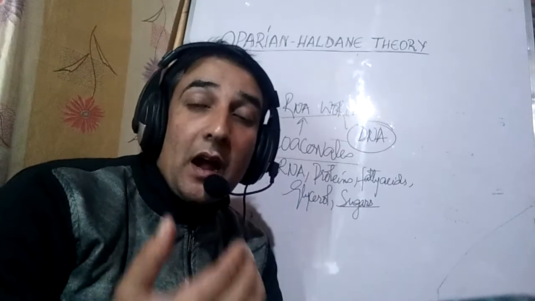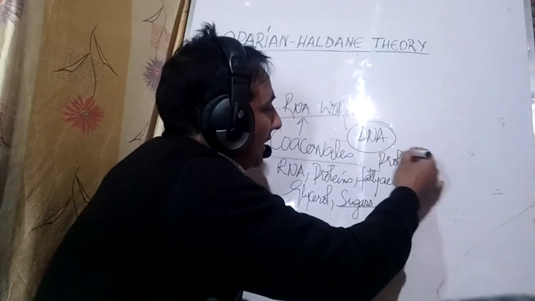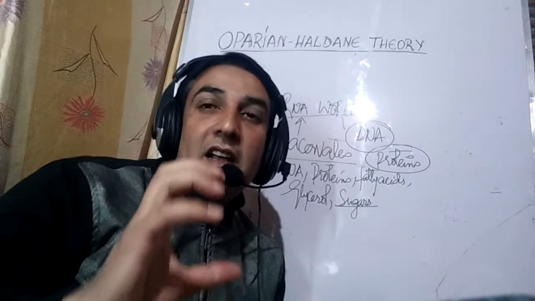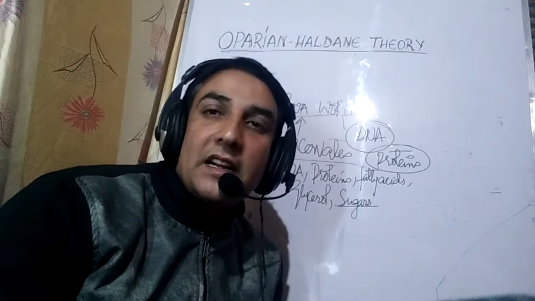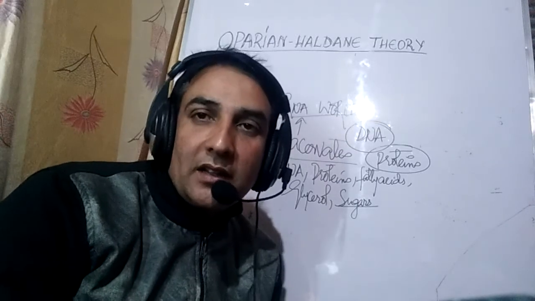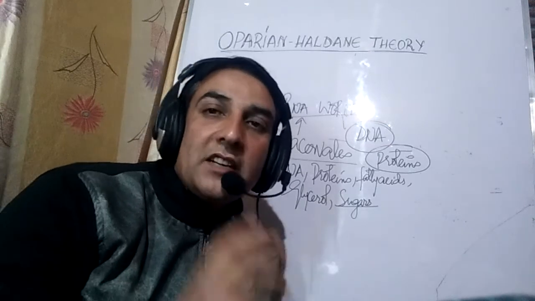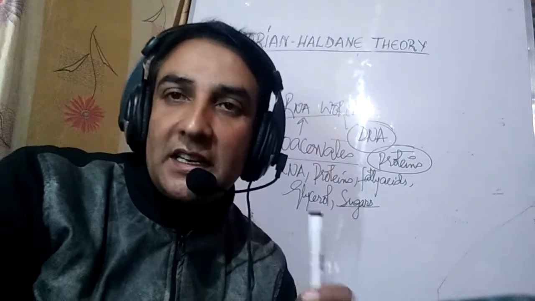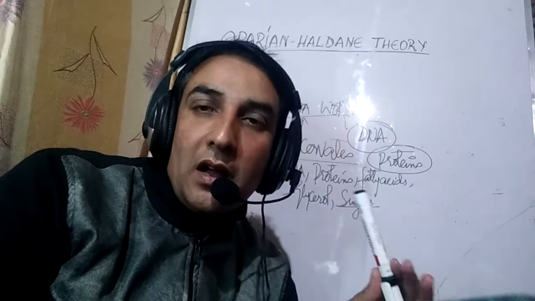And after the DNA was formed, the proteins also began to get formed, and these proteins invaded the area of biocatalysis. That is, they began to form the enzymes, and the RNA was replaced in the biocatalysis field too, as biocatalysis was taken over by the proteins. The enzymes, the biocatalysts, are made up of proteins. But in the present world, there are still indications which point towards the fact that RNA has been the biocatalyst in primitive living organisms.